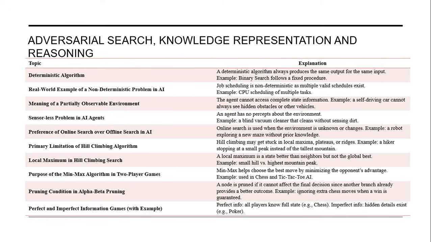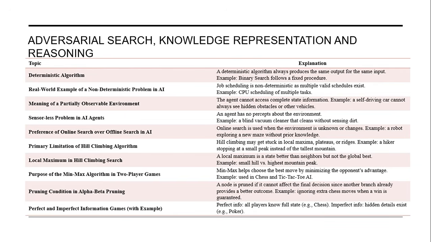There are primary limitations of the hill climbing algorithm. Hill climbing may get stuck in a local maxima, in a plateau, or in ridges. For example, a hiker stopping at a small peak instead of the tallest mountain. Local maxima in hill climbing search. A local maxima is a state better than its neighbors but not the global best. For example, a small hill acts as a local maxima versus the highest mountain peak, which is the global maxima.